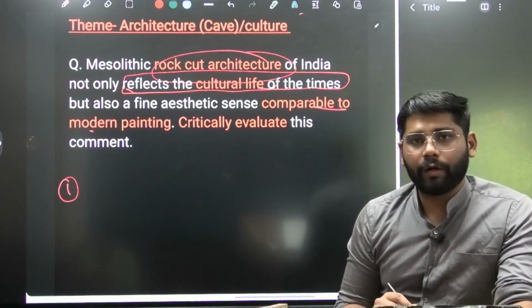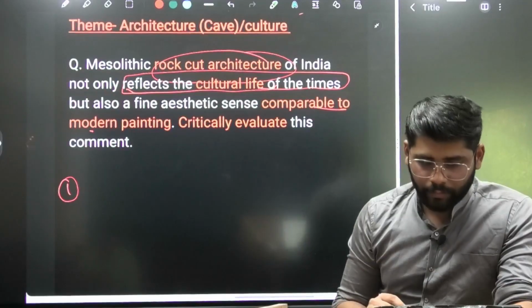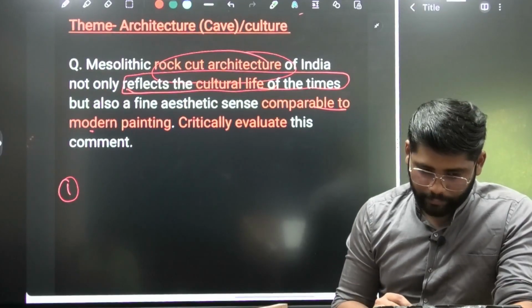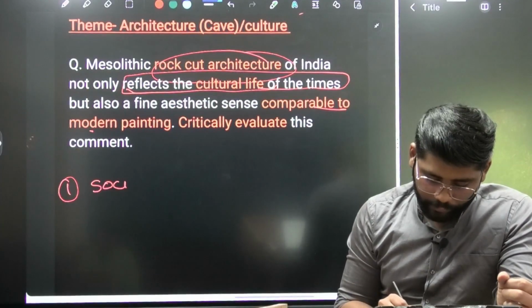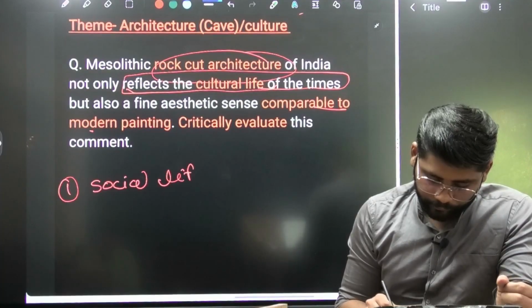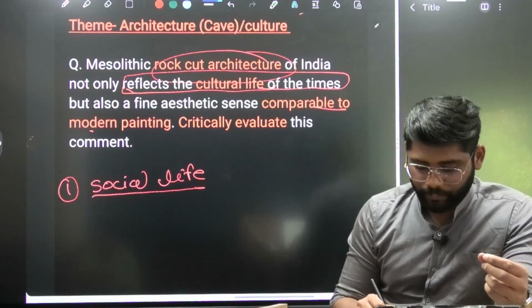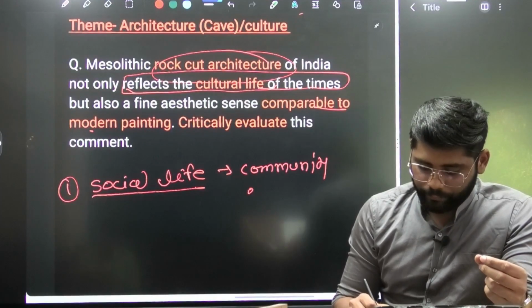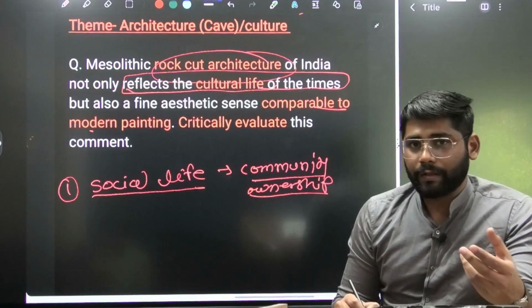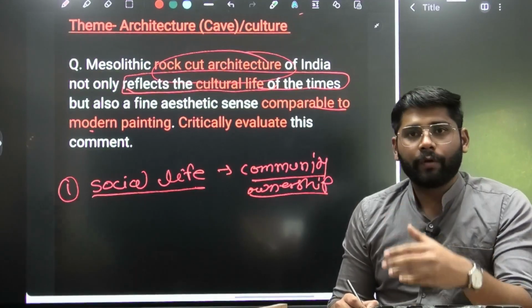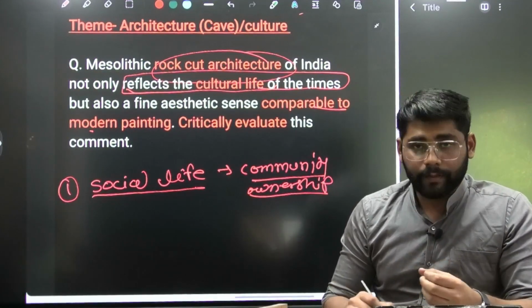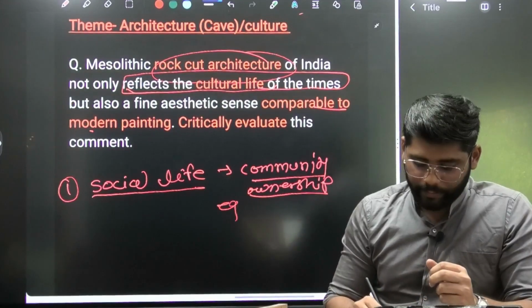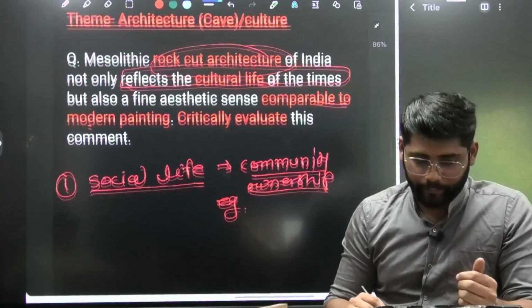First, we can talk about their social life. Social life was mostly based on community ownership. Aspects like community gathering are depicted in Bhimbetka, and we can use it as an example here.